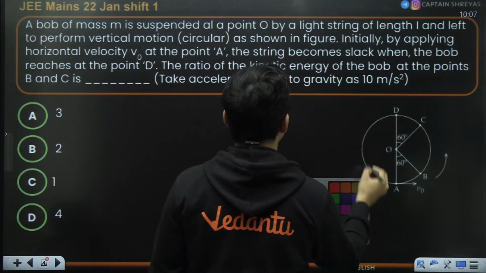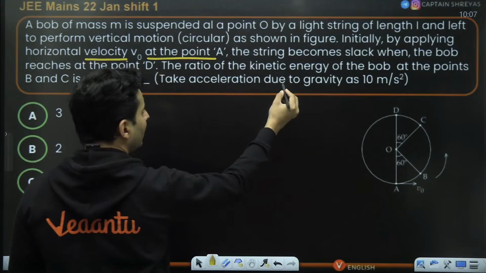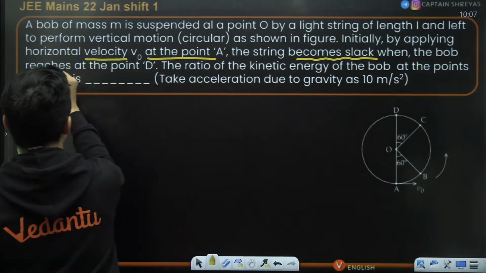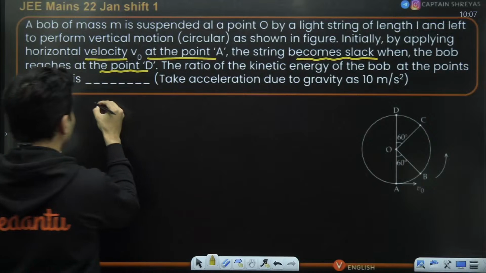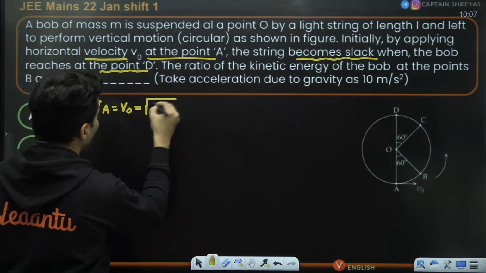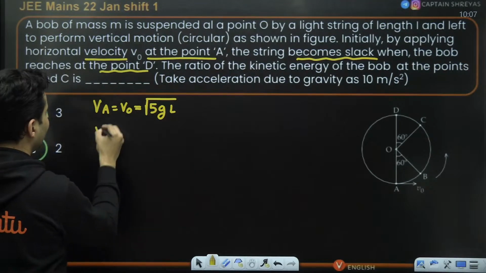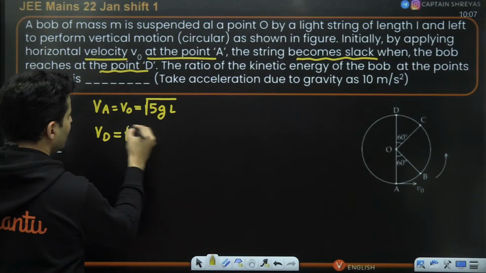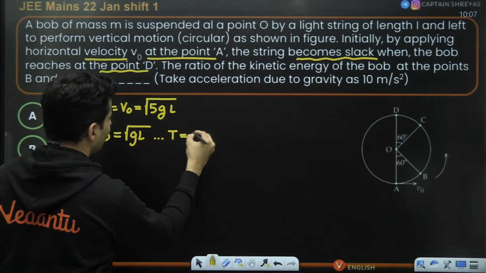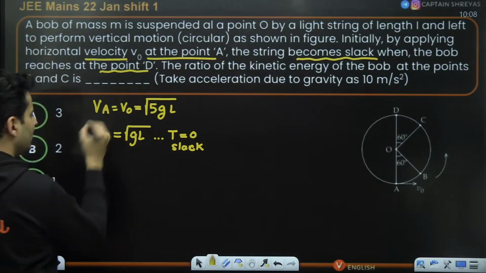One thing is absolutely clear: because the string will become slack at the topmost point, the velocity at A, which is V naught, should be root of 5GL, and the velocity at the top should be just root GL, so that the tension just becomes zero for the string to just become slack. This is at the top, this is at the bottom.